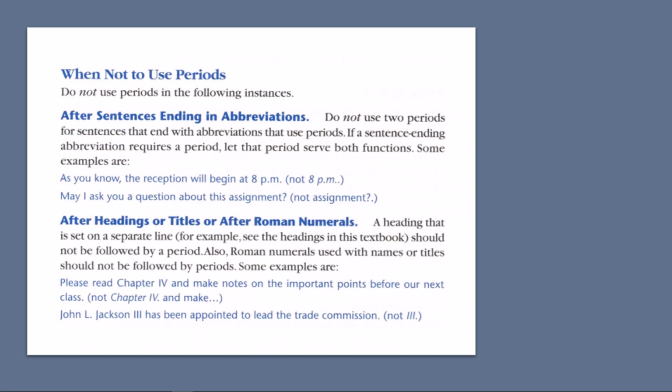When not to use a period: after sentences ending in abbreviations, do not use 2 periods for sentences that end with abbreviations. There's some examples of when and what to do. After headings or titles or after Roman numerals, a heading that is set on a separate line should not be followed by a period, and you can see the examples there.